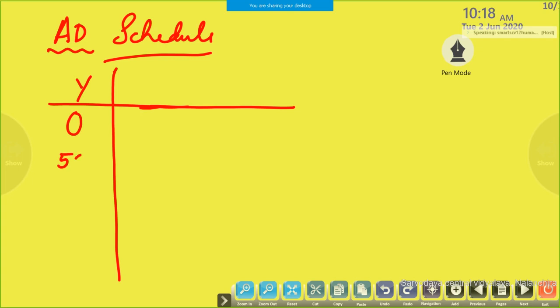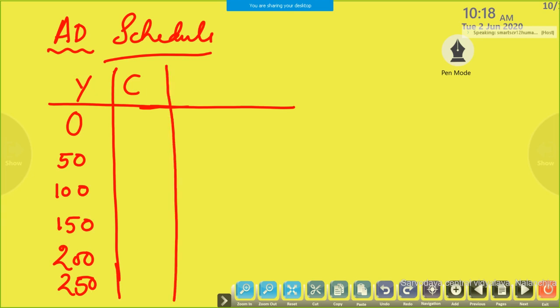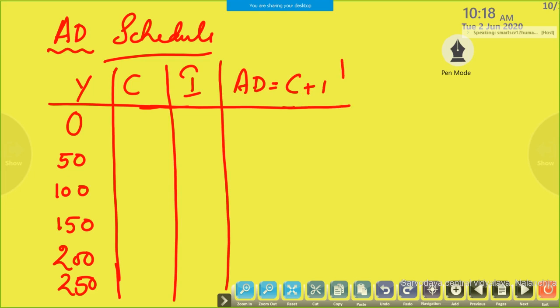Then I am taking here 50, 100, 150, 200, 250. Then C we need, I we need, then we will get what? AD. AD is equal to C plus I. You understood now how we can prepare the consumption schedule?